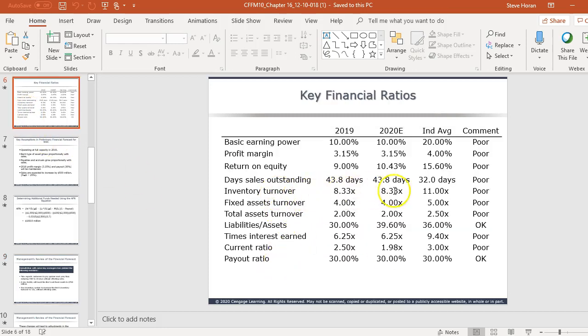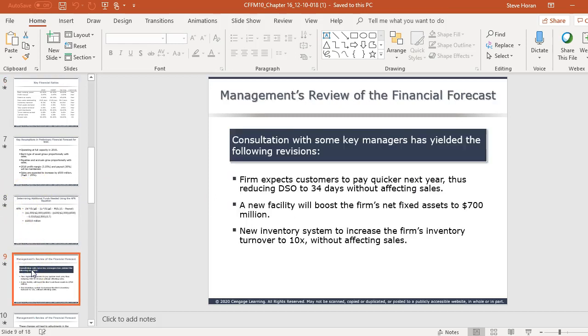So look at the inventory up here. We're at 8.33. 11 is the industry. We think that we can get to 10 without negatively impacting sales. And that's the key with anything involving collecting faster or improving on your inventory, is we do that without negatively impacting sales, because if we get tighter with our credit, we may have fewer customers, or we may alienate current customers as we attempt to collect faster. So that's a concern.